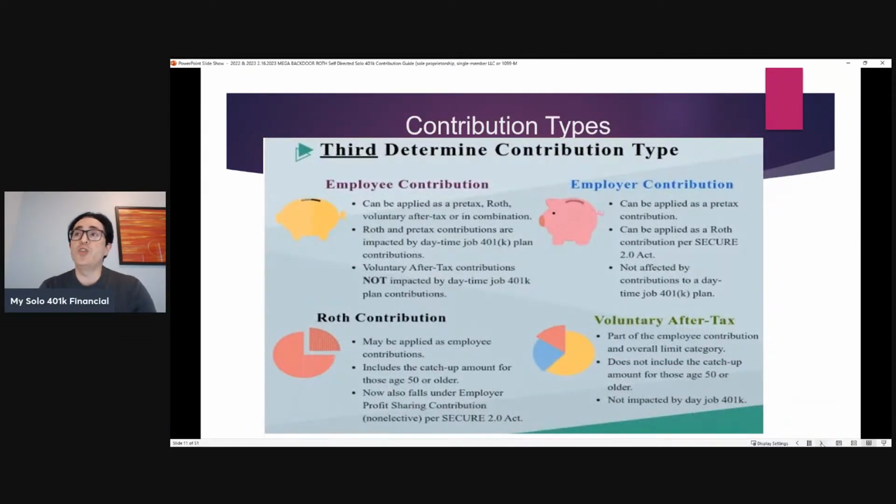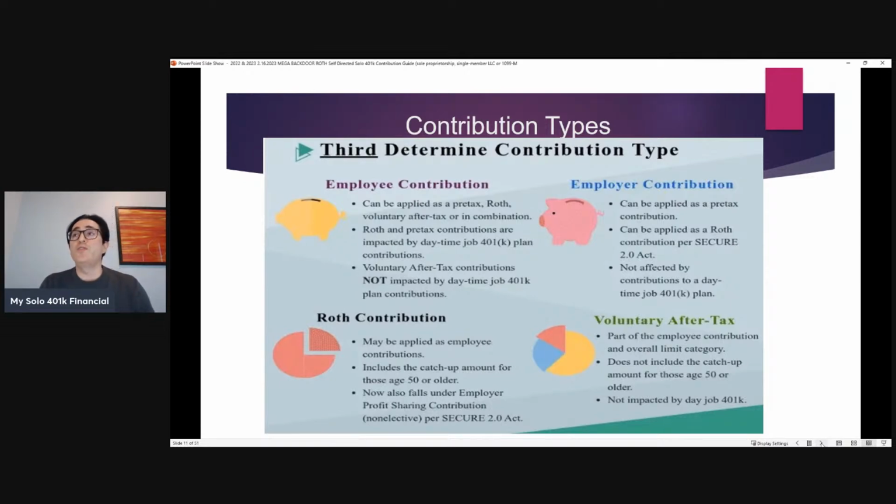What's the type of contribution that you want to make? So with the solo 401k, you really wear multiple hats. You're both the employee as well as the employer, so you could make both employee as well as employer contributions. Employee contributions may be applied as pre-tax, Roth, or voluntary after-tax. Roth and pre-tax contributions are impacted by contributions, if any, that you make to another plan, like a day job 401k plan, whereas voluntary after-tax contributions are not impacted by day job 401k plan contributions.